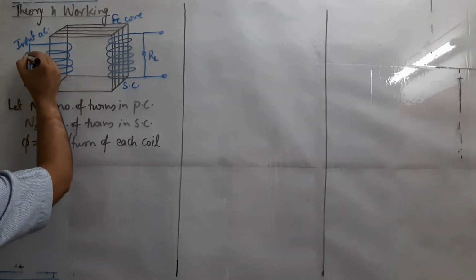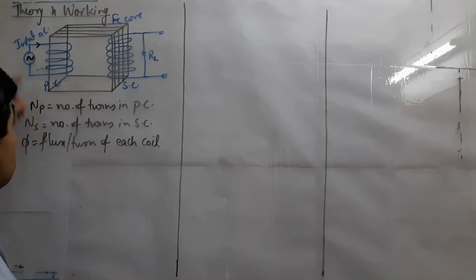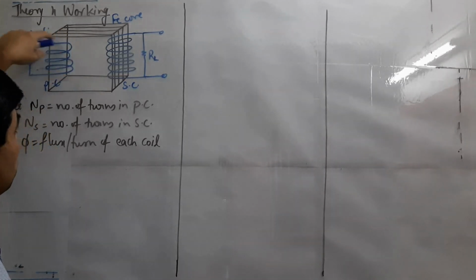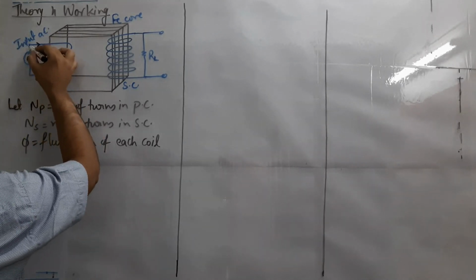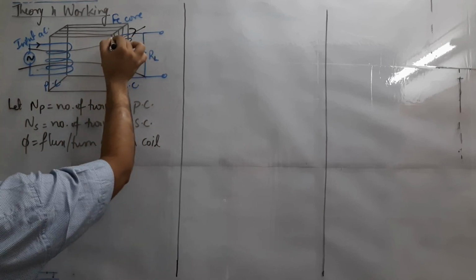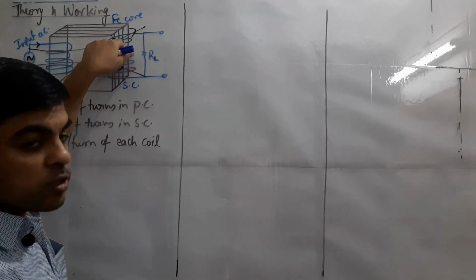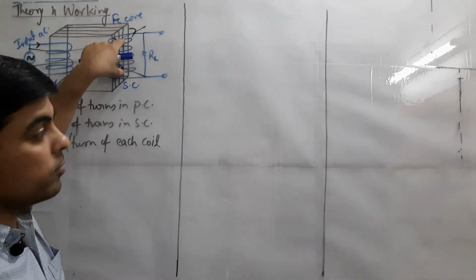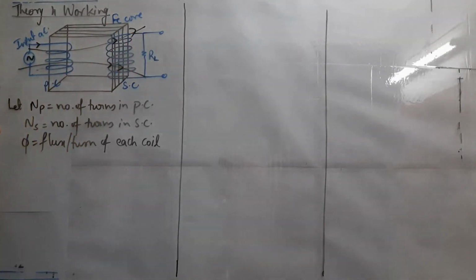So input AC is that current which continuously changes its value while passing through the coil. So if there is change in the current, there must be self induction which will go on here and will produce induced EMF. That induced EMF will produce flux through the secondary coil, and that flux which is changing because of alternating nature of the current will create induced EMF in secondary coil also, and that induced EMF or induced current will be obtained across load resistance RL with the help of phenomena of mutual induction.